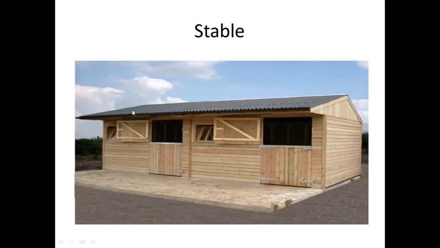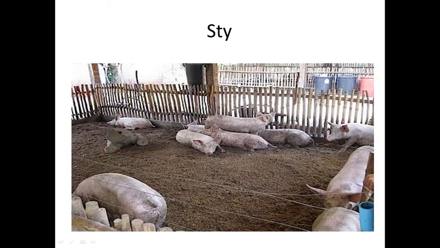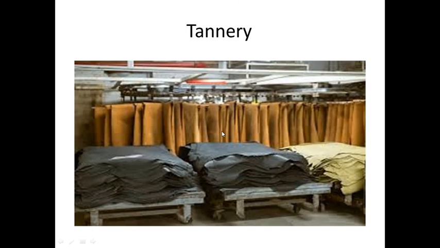Stable is where horses are kept. This is the place for horses. There is a place where horses are kept. So let's come to our next word, sty. Sty is a word where pigs are staying. Sty is for the pigs staying there. This is very good, important. Next one, tannery. Tannery we already discussed.